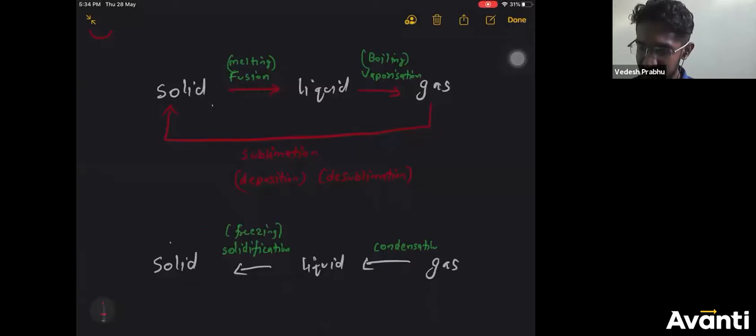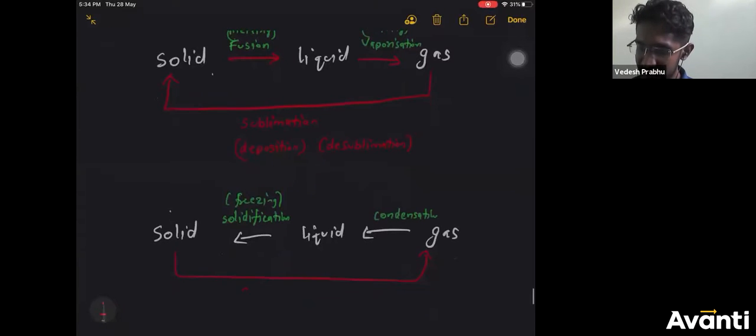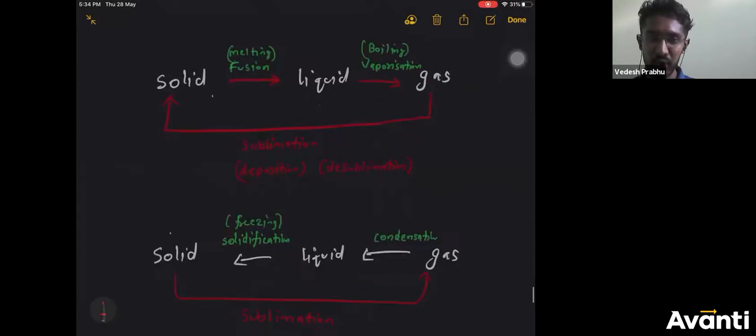And over here, solid to gas, call it sublimation. Okay, so I've just made it into two separate charts. From solid to liquid, the process is called melting. All of us know. From liquid to gas, you call it boiling. From gas to solid, you call it sublimation.